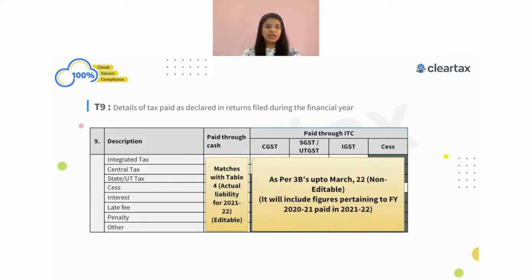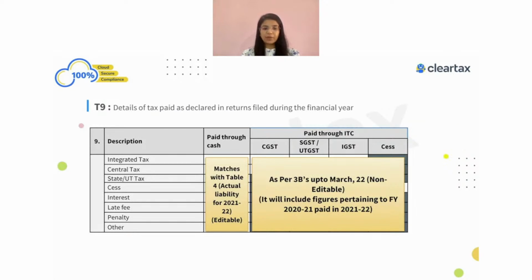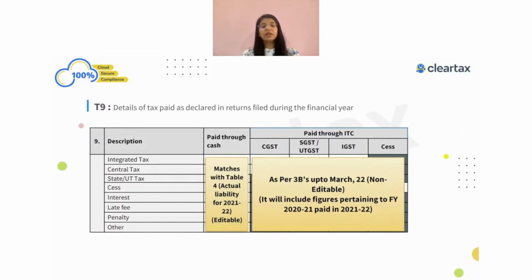So whatever you have shown in table number 4 and 5, which means ultimately 5N plus 4G also, because whatever the liability and the reverse charge will also come in table number 9. So that information will also be part of this, which will come as tax payable. So ultimately whatever you have shown in 5N plus 4G is related to inward supply liable to RCM. So that information has to be shown in table number 9 under tax payable, right?